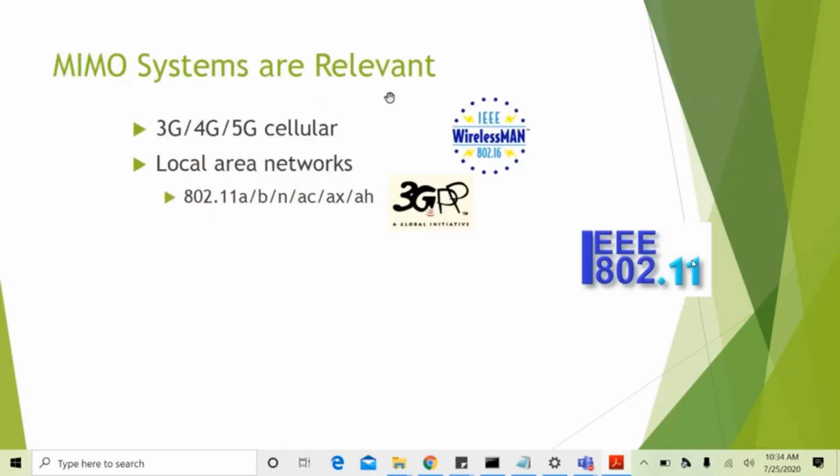And MIMO systems are currently adopted everywhere, starting from 3G, 4G, 5G cellular networks, and also in WLAN. WLAN is nothing but the Wi-Fi routers placed in our homes. The standards range from 11a to 11b, n, ac, ax, ah, ay. AD and AY are millimeter wave based WLANs. Everywhere currently, MIMO systems are being used.